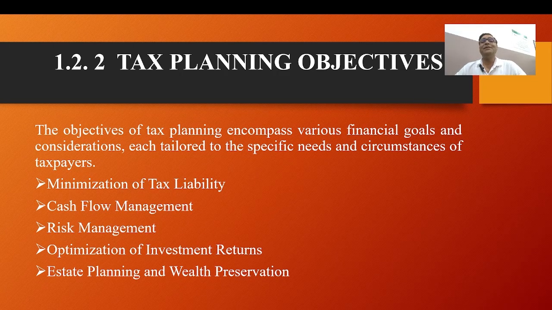For example, Indian companies may leverage incentives and concessions provided under government schemes to minimize their tax liability. I'm giving you a numerical example, which will be helpful for understanding the minimization of tax liabilities.